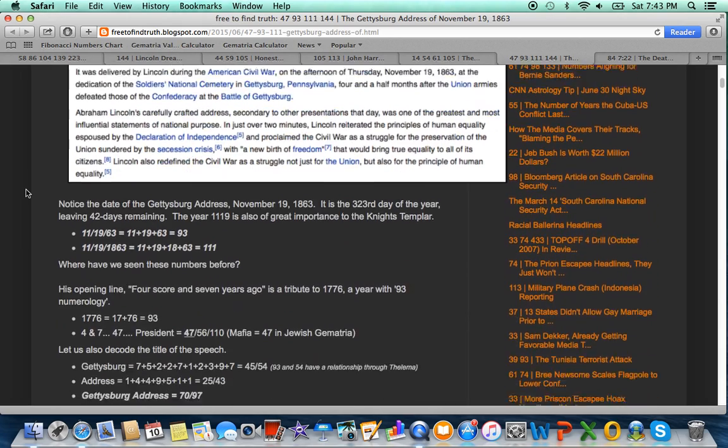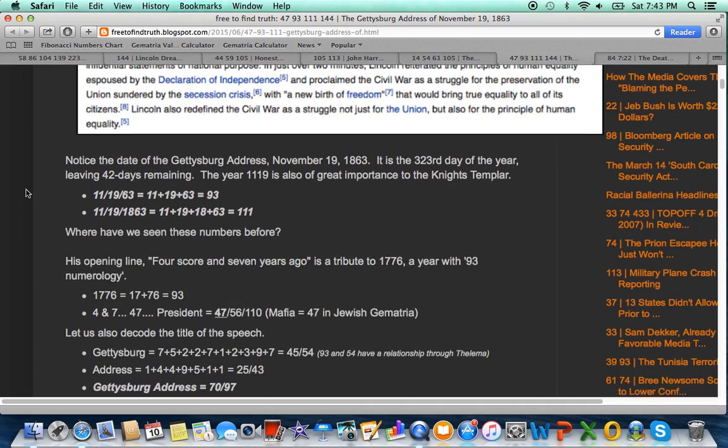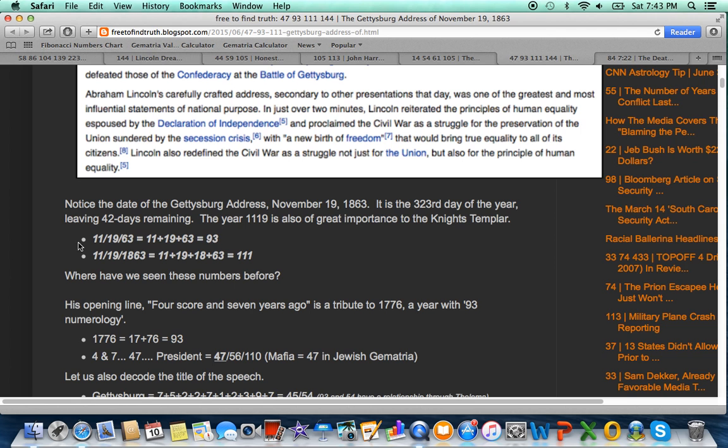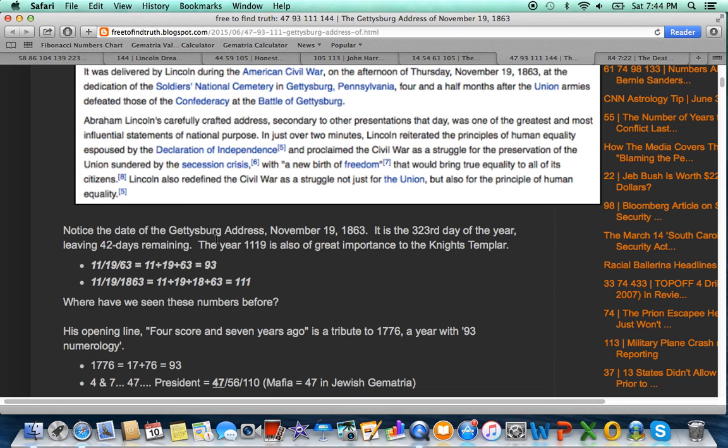With regards to the Gettysburg Address, what Lincoln's best remembered for, a few things to notice. The date that he gave it has a numerology of 93. He begins with the tribute 87 years ago, when the nation began in 1776. 1776, the year, is a year with 93 numerology. 17 plus 76 equals 93. The new building in New York that's 1,776 feet tall, One World Trade Center, has a gematria of 93. This is a very important number to the nation, to the Zionists, a whole lot more.